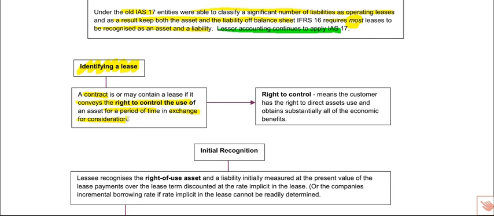Now, there's a key term in there: does it give the right to control the use of an asset? This idea of right to control means that the customer can direct the asset as they see fit, use it as they want. They've got, in other words, the risks, the rewards, the control of that asset, and as a result they can get the economic benefits of the use of that asset. So in other words, any money that asset generates will flow to the lessee.